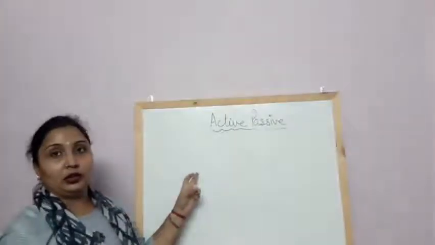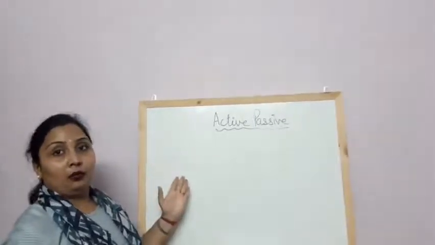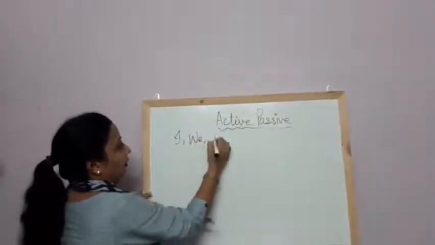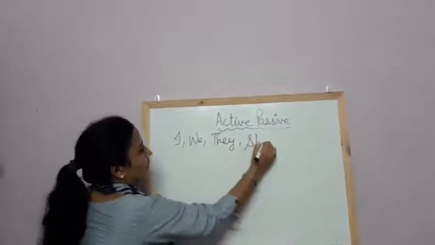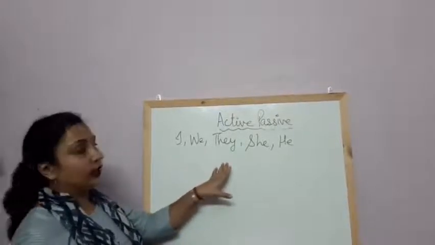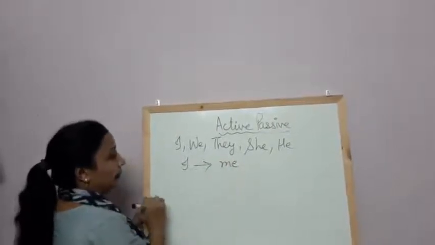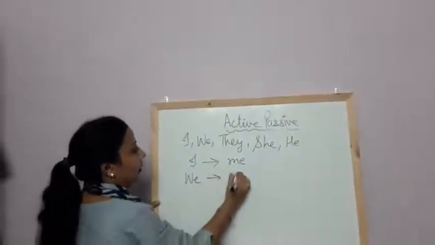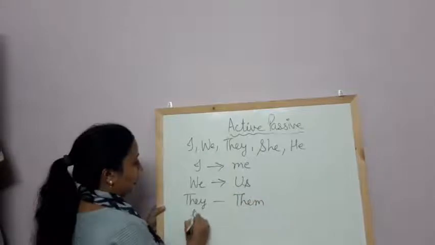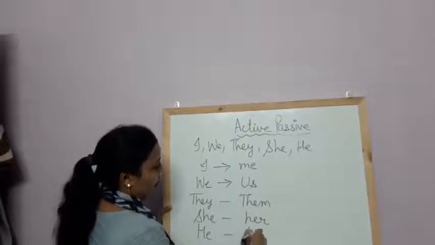We have to learn one more thing. If we are having the subject in the pronoun, meaning I, we, they, she, he, and we have to change it into object in the passive voice, then I becomes me in the passive voice, we becomes us, they becomes them, she becomes her, and he becomes him.